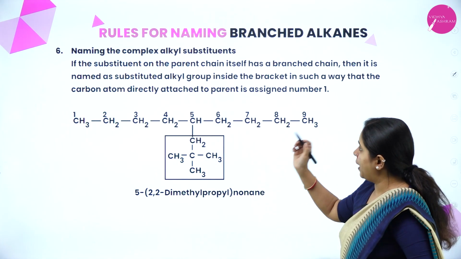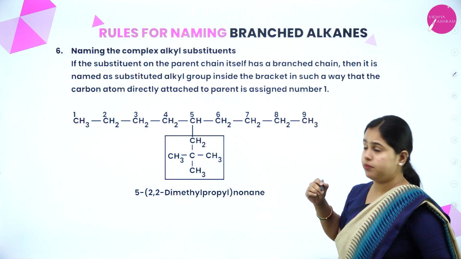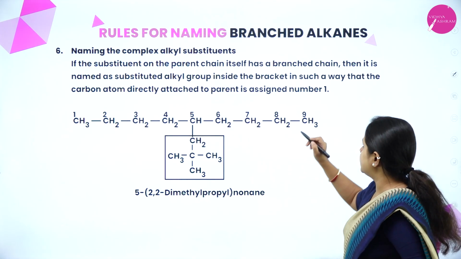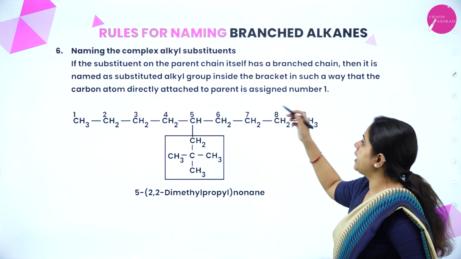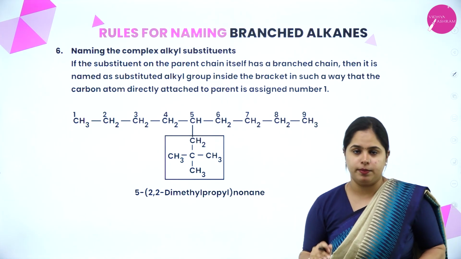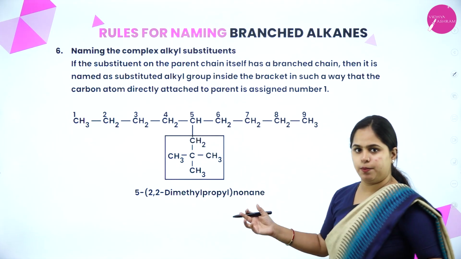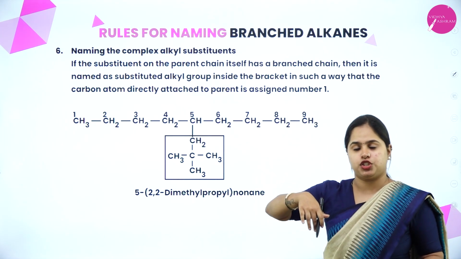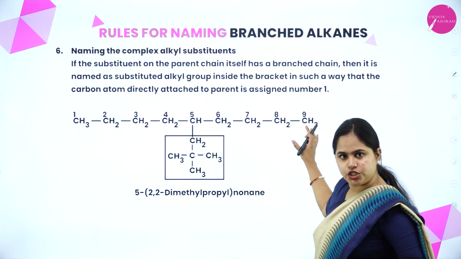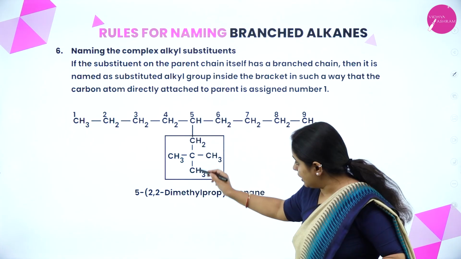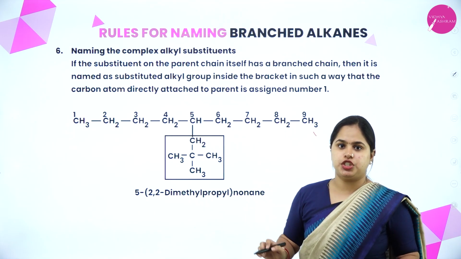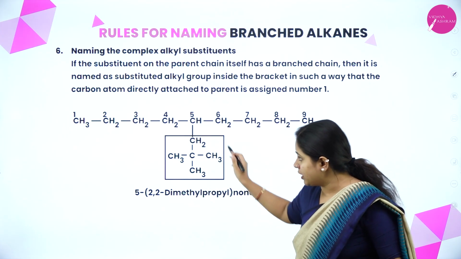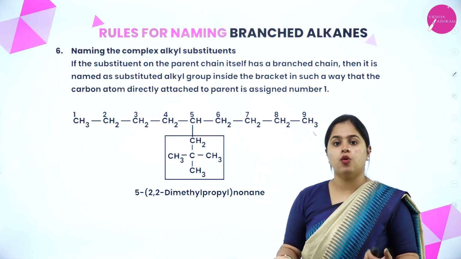If the substituent on the parent chain itself has a branched chain, then it is named as a substituted alkyl group inside the bracket in such a way that the carbon atom directly attached to the parent is assigned number 1. That means in this particular example, this is your parent chain and there is a branch here, and the substituent itself is having another branched chain. So in this case, how do you name it?